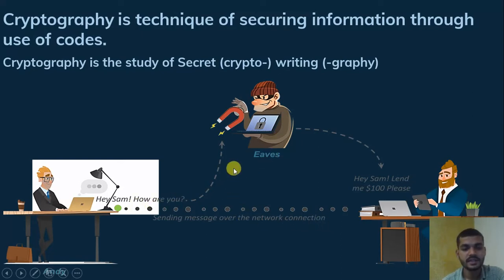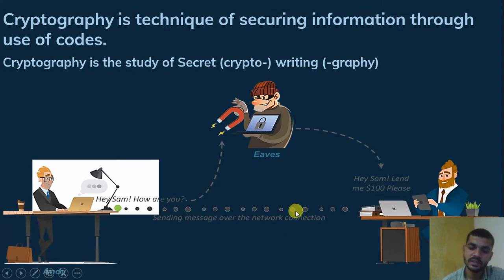The middleman got his message and changed it, and sent another message to Sam: hey Sam, lend me $100 please. But remember what Andy actually sent: hey Sam, how are you? You are the middleware between these, and they modify that message and send it to Sam saying lend me the $100 please.